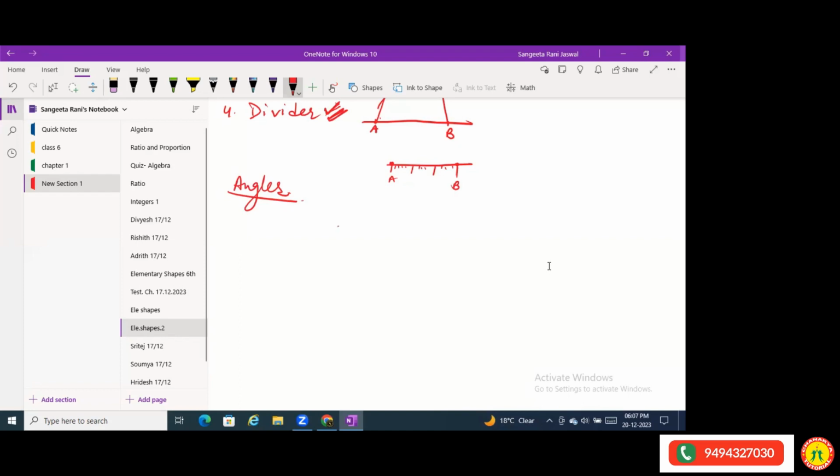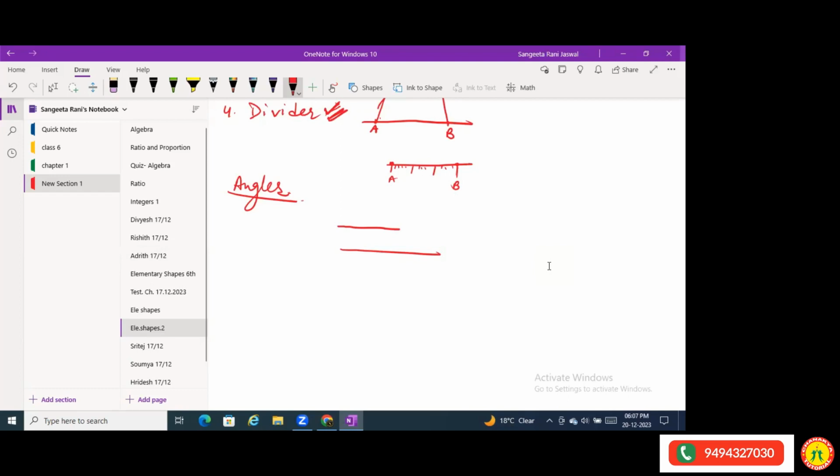Tracing is, suppose I draw a line on a paper and you keep a tracing paper on this. You can just do an experiment: draw a line on a paper and keep a tracing paper. You know what a tracing paper is? Yes, ma'am, some butter paper, parchment paper. You have two lines. You keep your tracing paper on one line and trace that line. Then take the tracing paper and keep it on the other line.